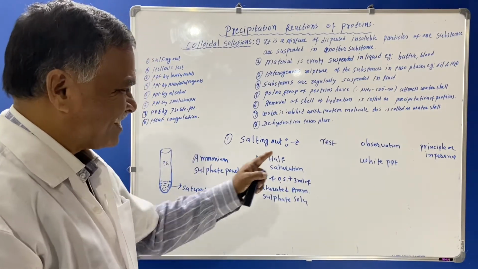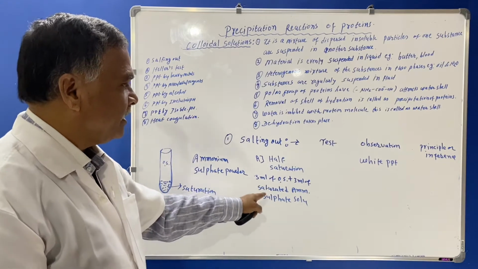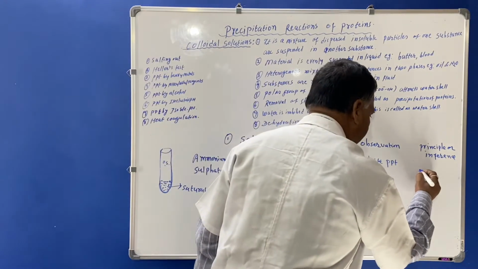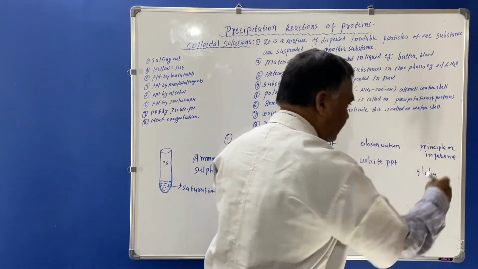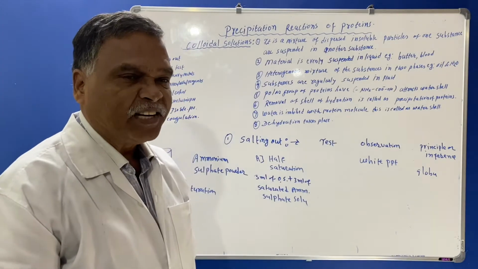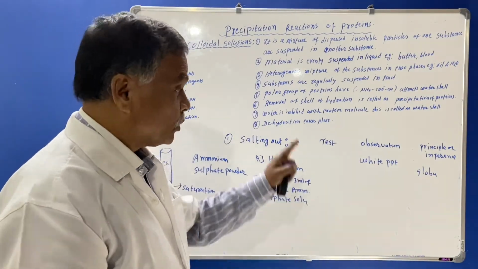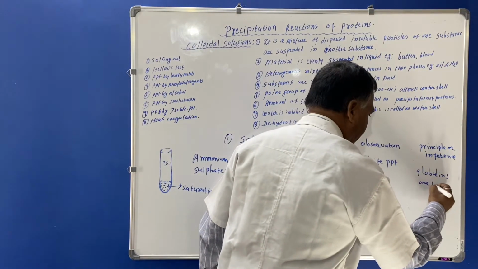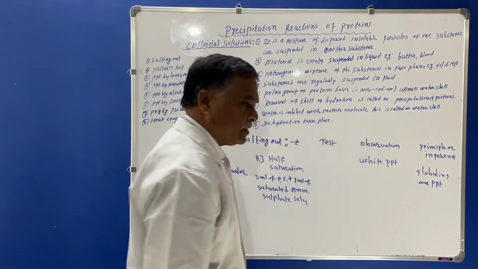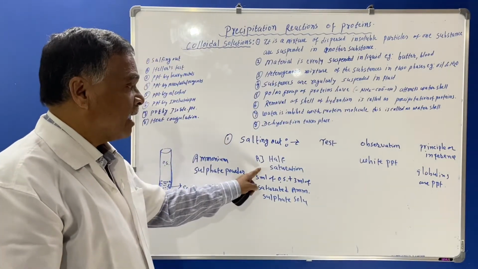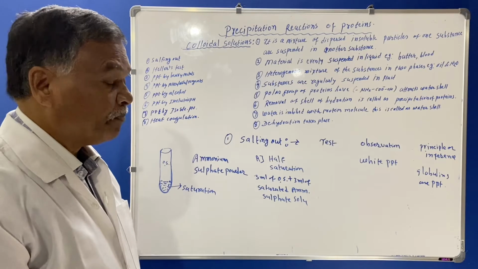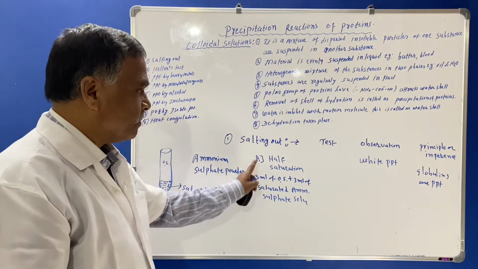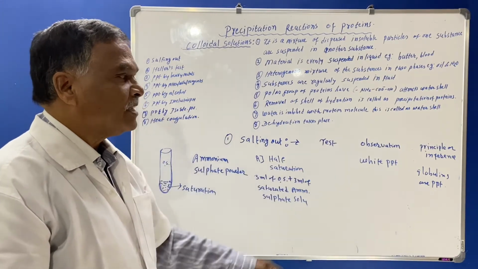Now you can say that in this half saturation, globulins are precipitated. Why does this white precipitation occur? The principle is like this: globulins are precipitated. Why are globulins precipitated by half saturation? Because they are high molecular weight compounds. Therefore, by the half saturation method, globulins are precipitated.